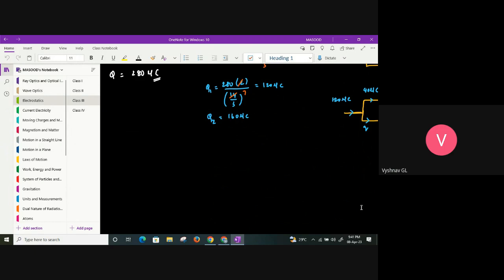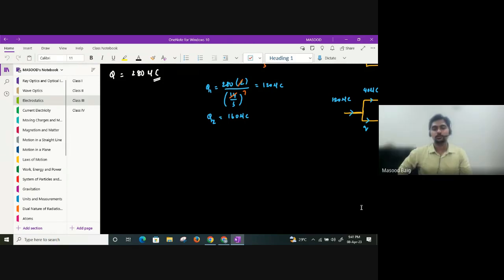Whatever charge is present inside it will get arranged on the surface. You have two types: a charged conductor and an uncharged conductor. Whenever you take an isolated charged conductor, isolated meaning absence of electric field, the charge will be there only on the surface.